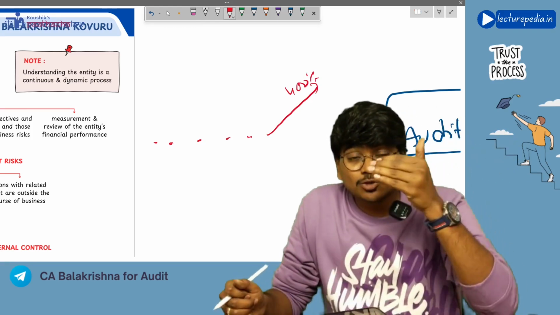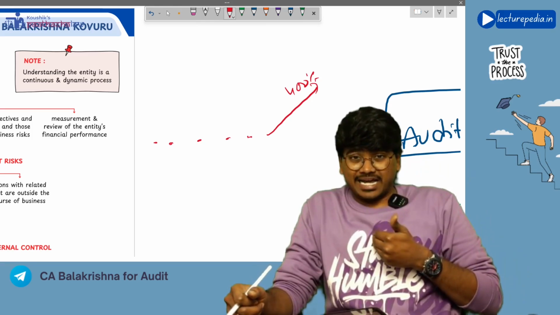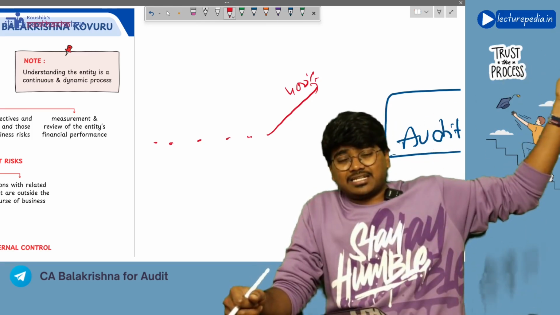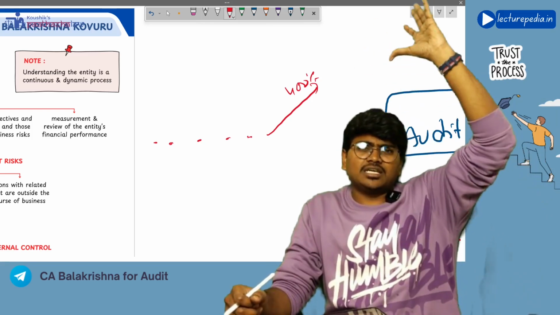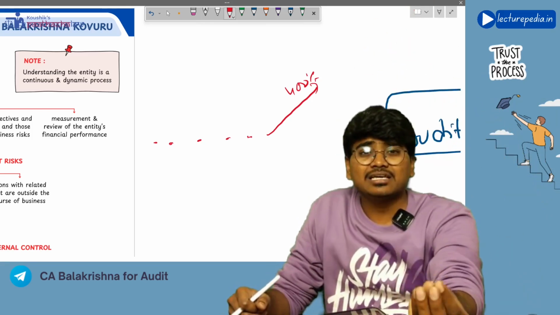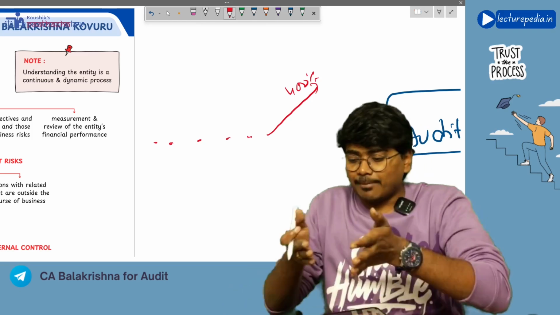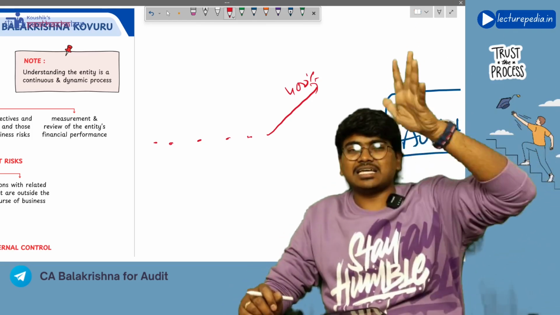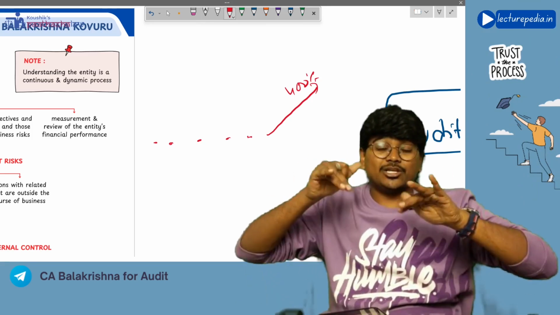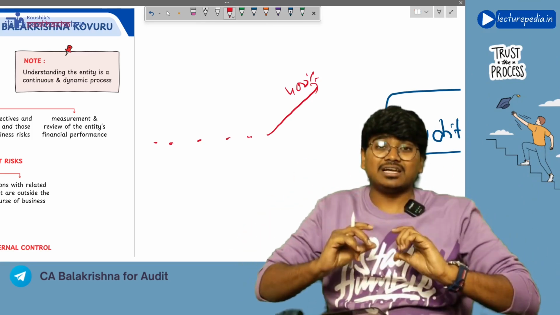So when you compare the profit of the current year with the previous trend, you find that there is a substantial increase in the profit. This is nothing but an analytical procedure. Comparing current year figures with previous years' trends is analytical procedure. So here you have used analytical procedure for risk assessment.